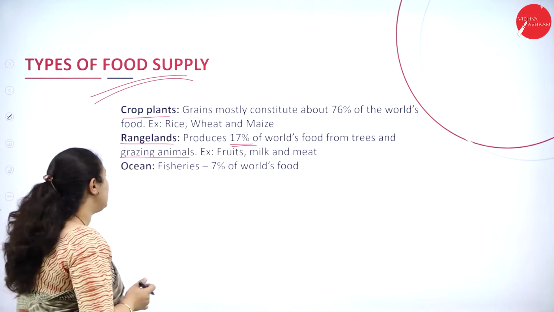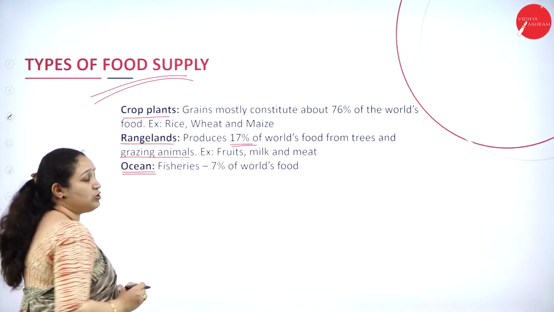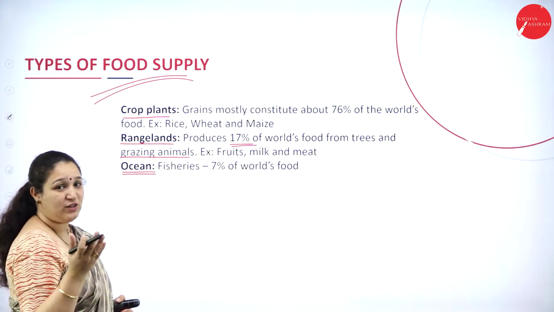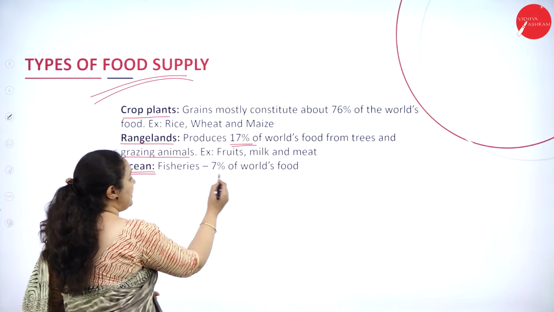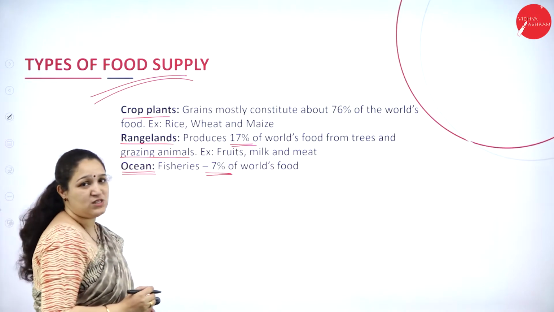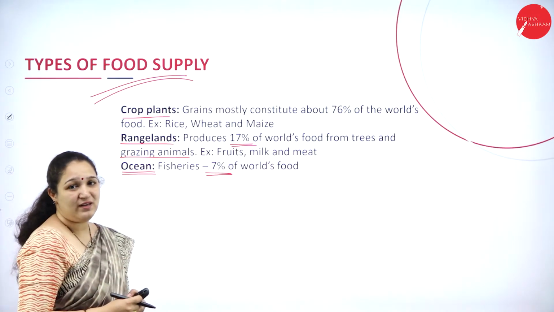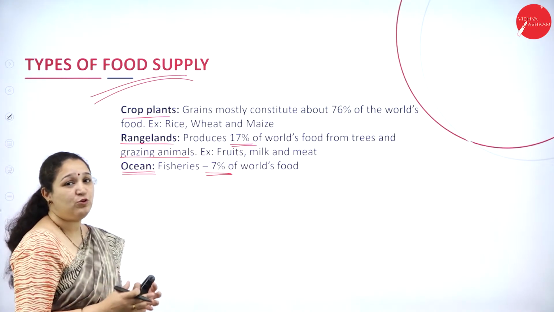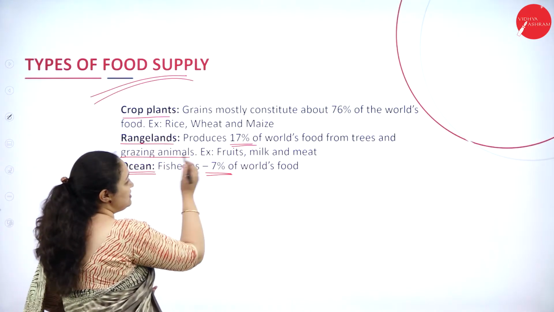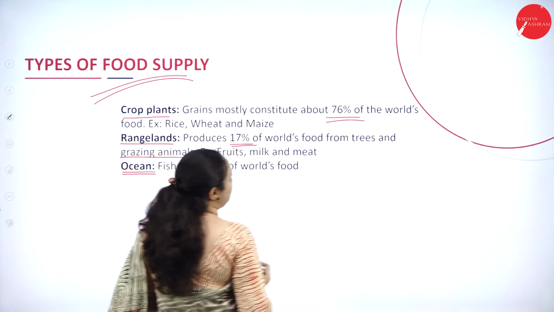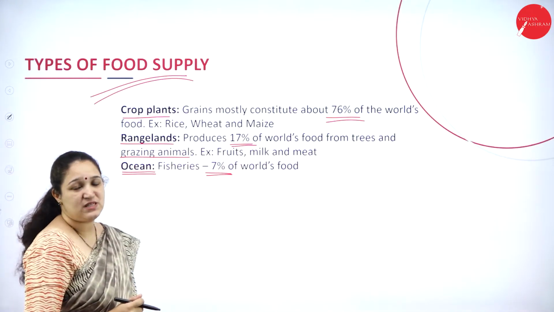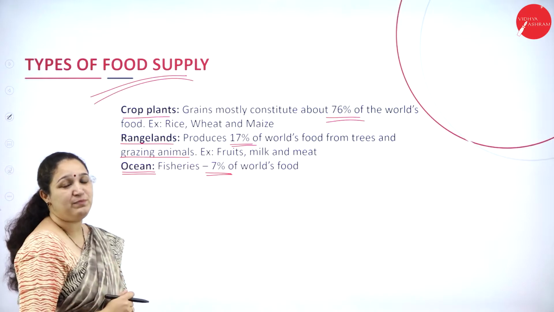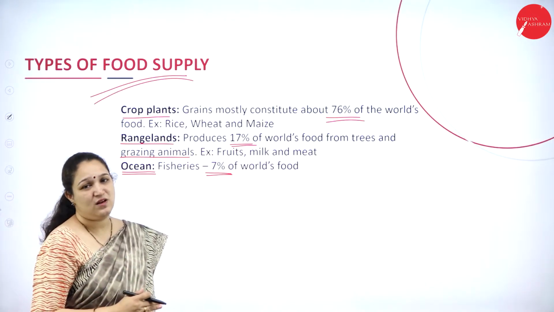Okay, next we have the food from the oceans, that is the fishes or the fisheries as we call them, which has 7% of the world's food. So what you can understand here is the maximum percentage of the world's food is coming from the crop plants, that is 76%, and 17% from the rangelands, and only 7% from the oceans, that is fisheries.